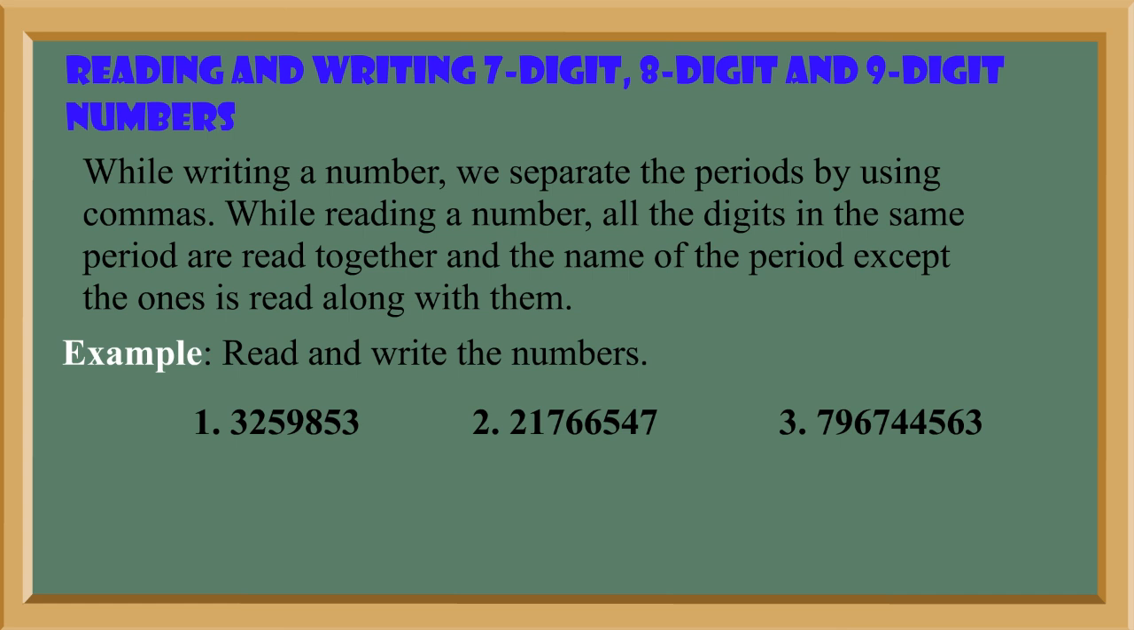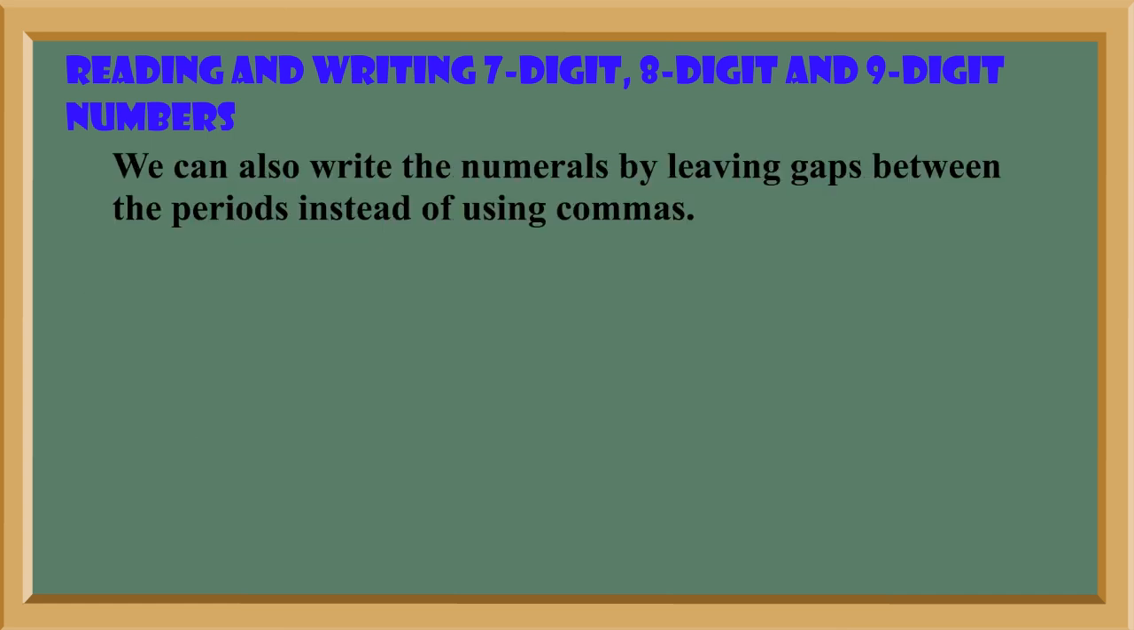1. 3259853. 2. 217666547. 3. 7967444563. We can also write the numerals by leaving gaps between the periods instead of using commas.